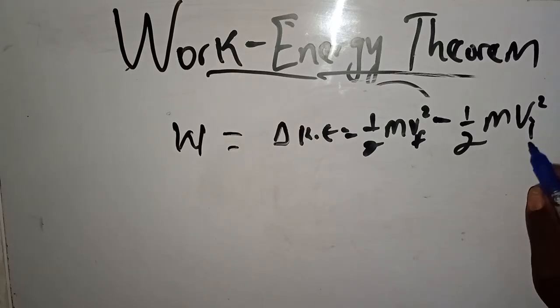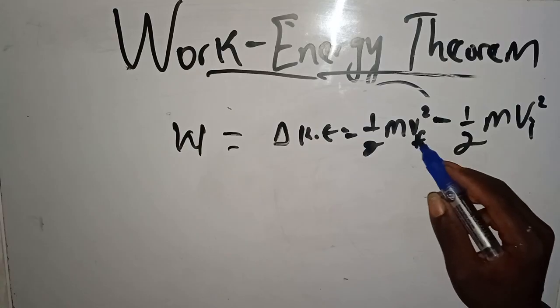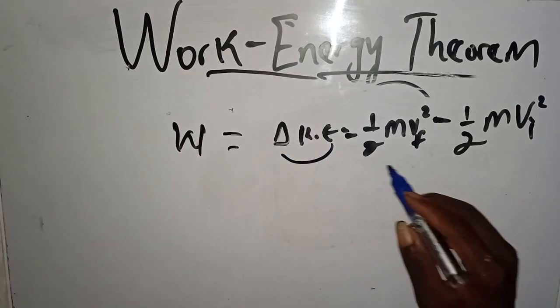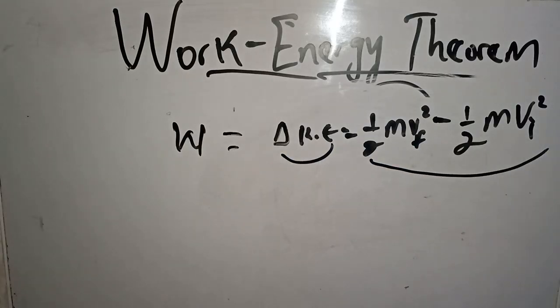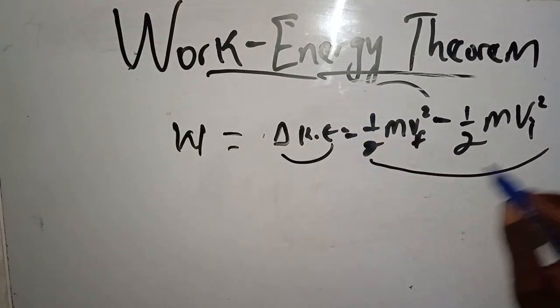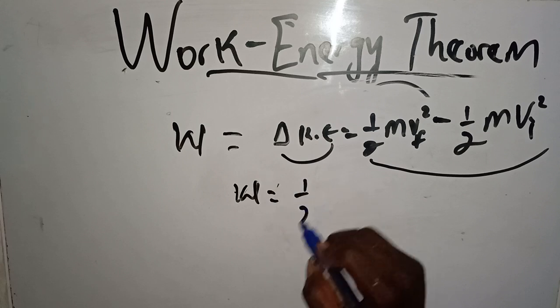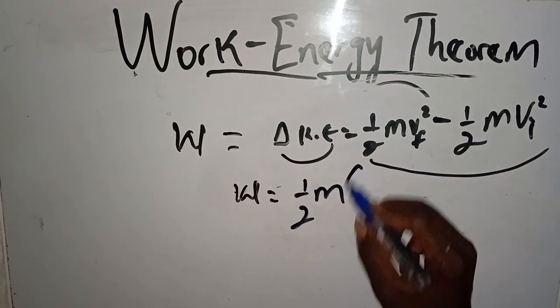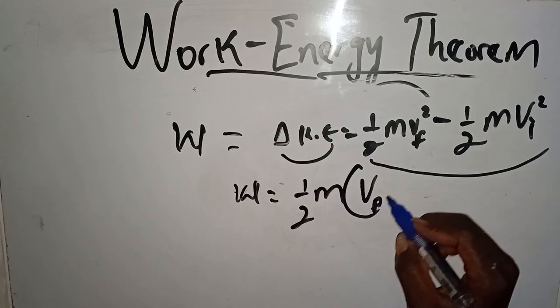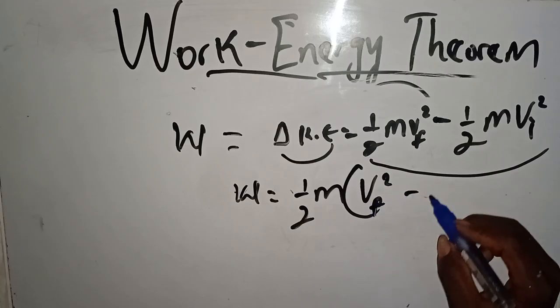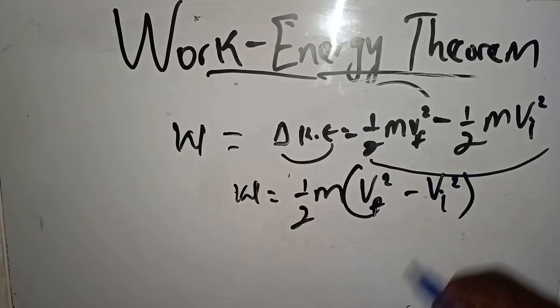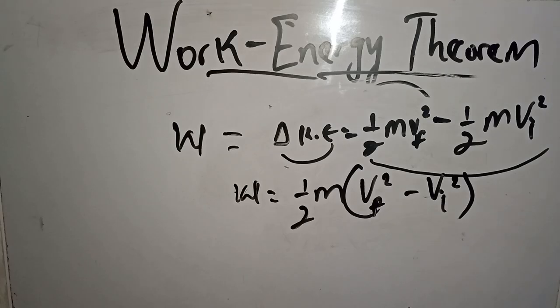That is, if a body has an initial velocity of vi and a final velocity of vf, the change in kinetic energy is written in this formula, which is equivalent to work done. We can transform this so that work done equals 1 over 2 m, since 1 over 2 m is common to these two, times v final squared minus v initial squared. Do we get that?